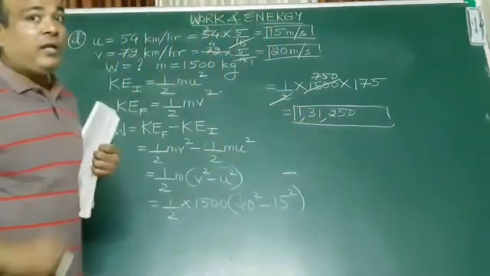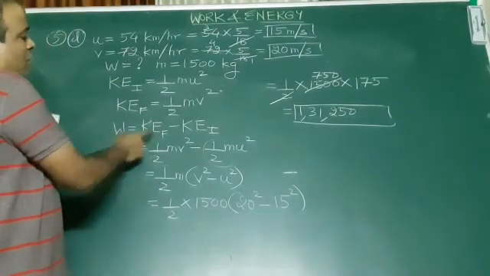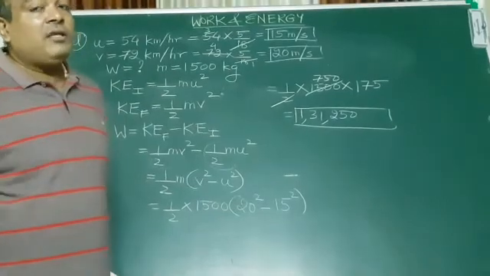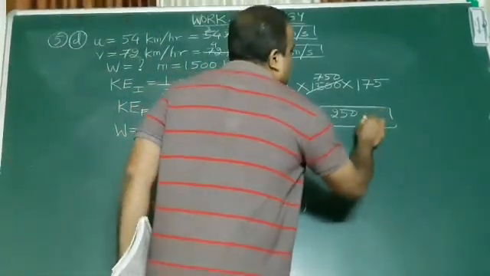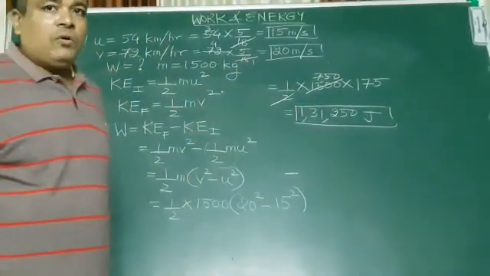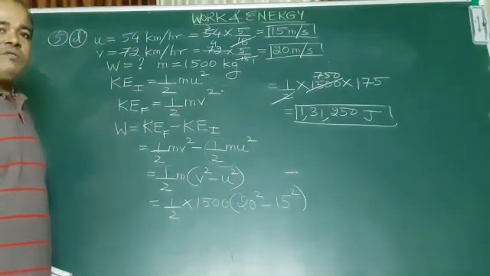You have to write the units. What is the unit of work and energy? They have the same unit. I told you, because work and energy are synonymous terms, work and energy will have the same units. Since it is the MKS system, the answer will be in joules. Okay, I hope this sum is clear. You can pause the video and write it down.